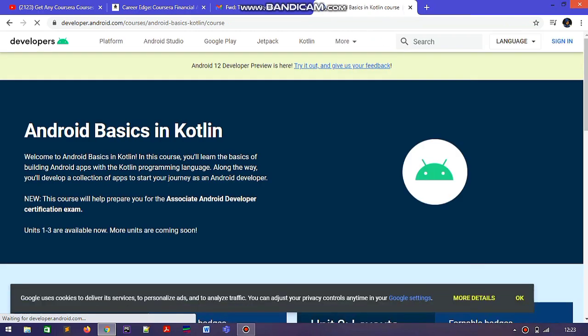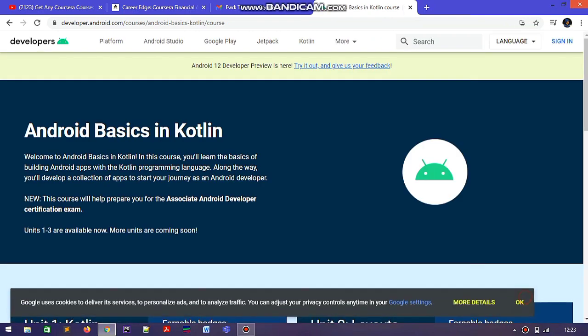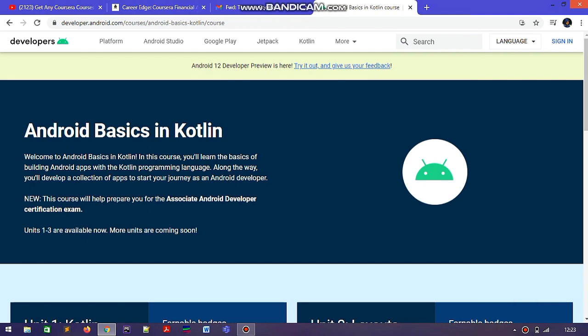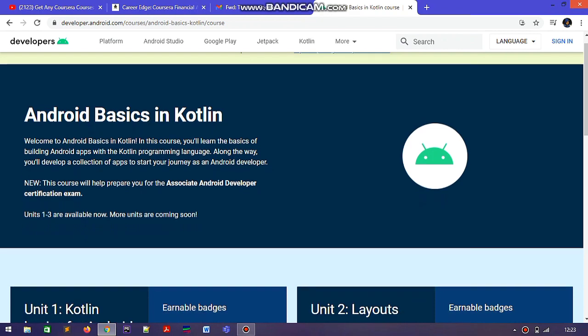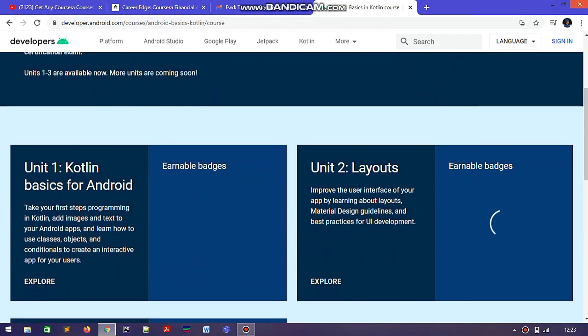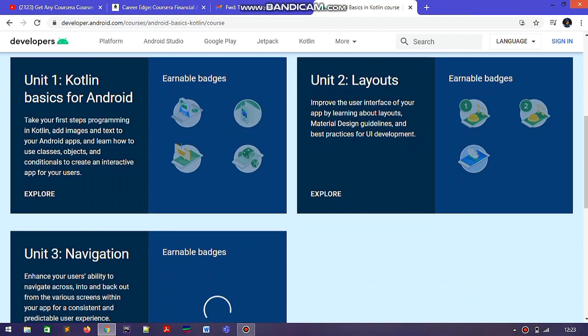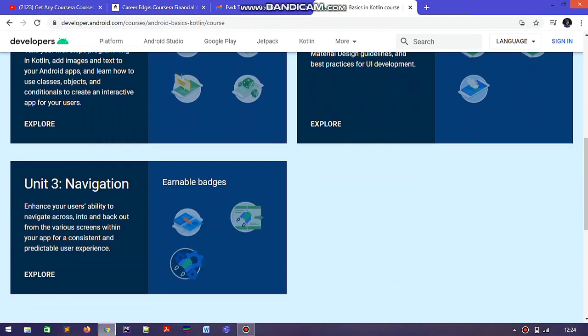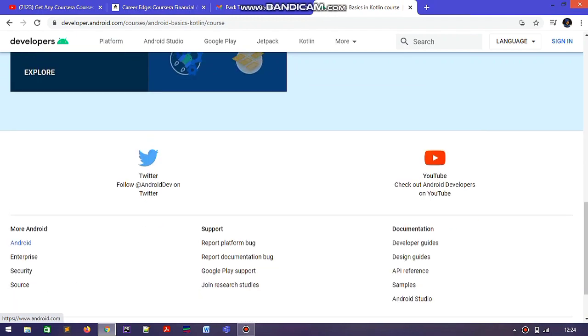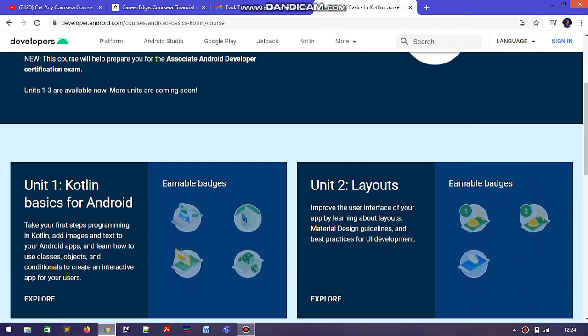So now I am going to start this certification. This certification is free. When you tap on Get Started, you find this tab where it is written Android Basics in Kotlin. When you go beneath, firstly you can read all the things here. Units 1 to 3 are available. The first is Kotlin basics for Android, the second is layouts, and the third is navigation. There are many badges shown here, and when you complete the subunits, you get this type of badge.